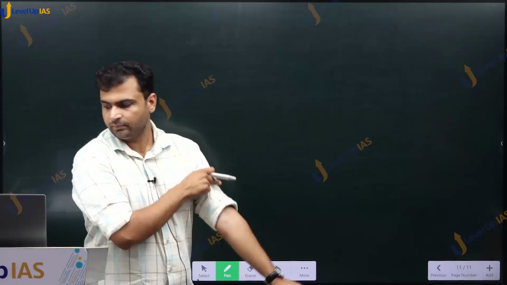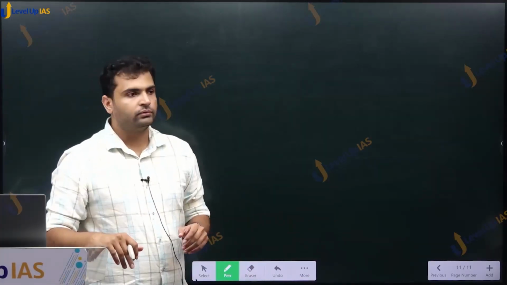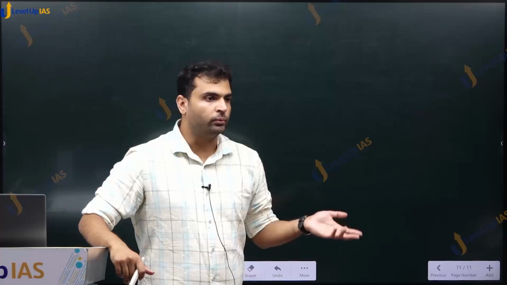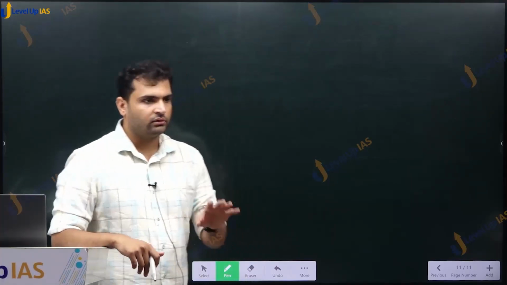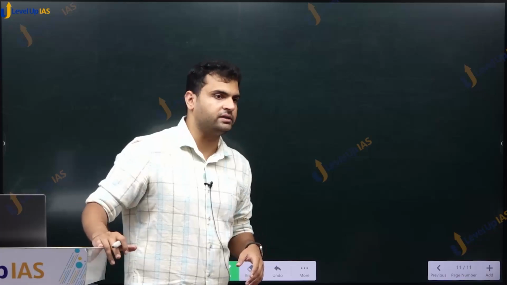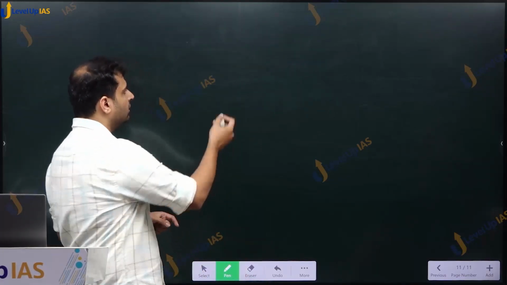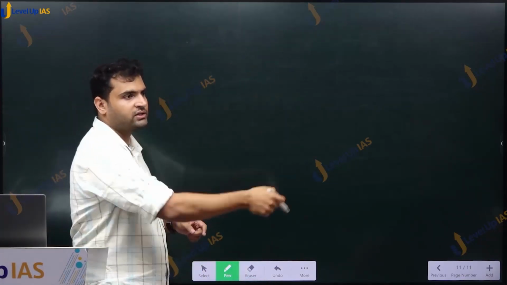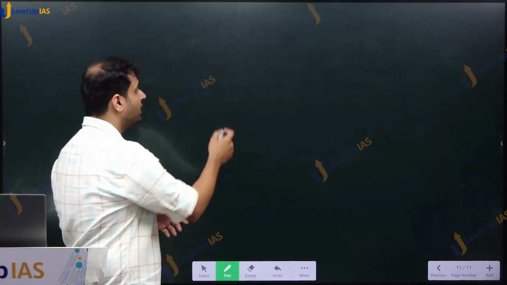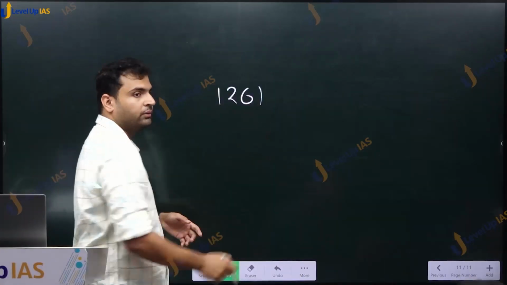There was one more question which required the table of 13. It was in CSE 2022, last year. Not in this section, it is in a later section, in prime factorization. There also we were given some long multiplication and we wanted to comment on the remainder when we divide that long multiplication by 1261.